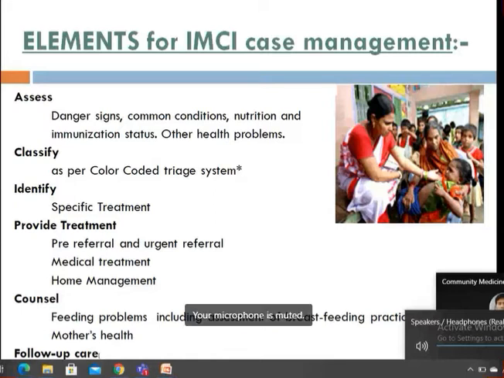After that, as per the signs and symptoms, we have to classify them. For classification, WHO and UNICEF have used a color coded triage system. A color coded triage system is also used in emergency and casualty departments, where red means severe condition, yellow means a moderately ill person, and green means having mild signs and symptoms only, who can be sent back home with a prescription. Then after classification, we have to give the specific treatment. If the child falls in the red zone, we treat accordingly, and likewise for yellow and green.